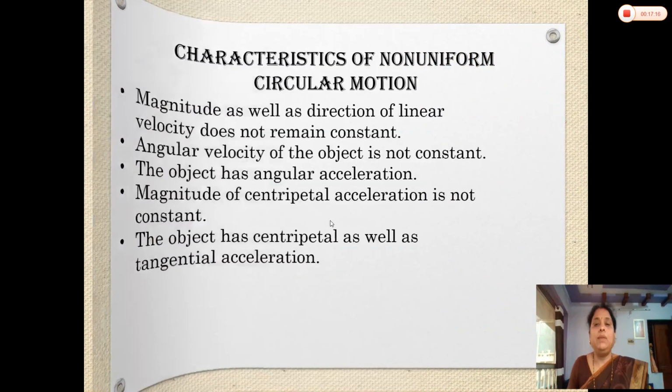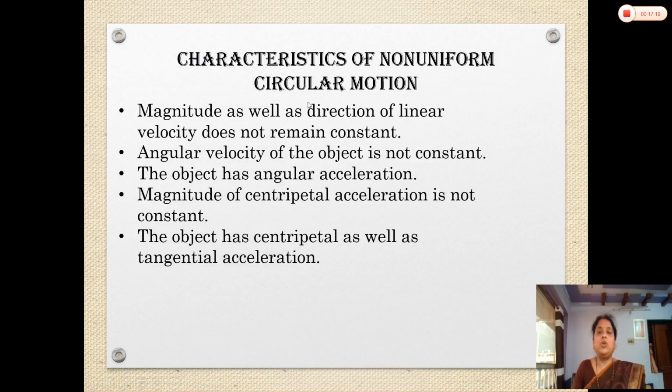Now, again we can summarize some characteristics of non-uniform circular motion. What we can say about non-uniform circular motion is that the magnitude as well as the direction of linear velocity does not remain constant. Angular velocity of the object is not constant in non-uniform circular motion. The object has angular acceleration. The magnitude of centripetal acceleration is not constant. The object has centripetal as well as tangential acceleration. These are all the characteristics of non-uniform circular motion.